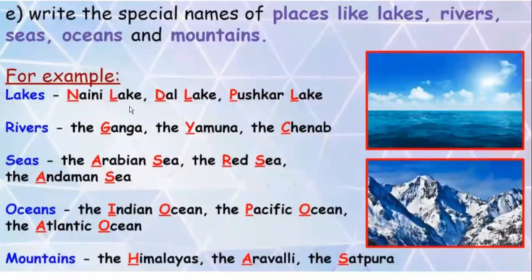For example, lakes: Mani Lake, Dal Lake, Pushkar Lake. L will also be in capital. Rivers: the Ganga, the Yamuna, the Chenab. Seas: the Arabian Sea, the Red Sea, and the Andaman Sea. And see, the S will also be in capital. Oceans: the Indian Ocean, the Pacific Ocean, the Atlantic Ocean. Ocean will also be in capital. Mountains: the Himalayas, the Aravalli, and the Satpura.